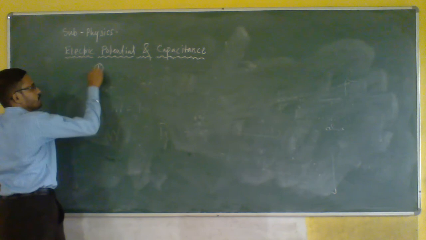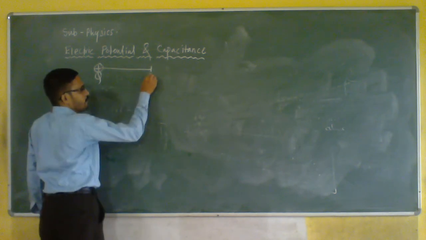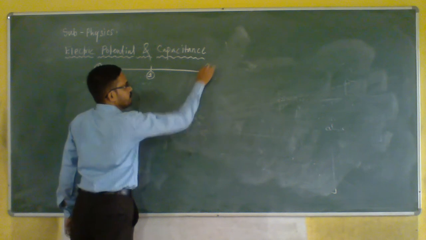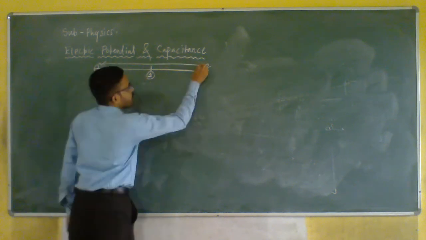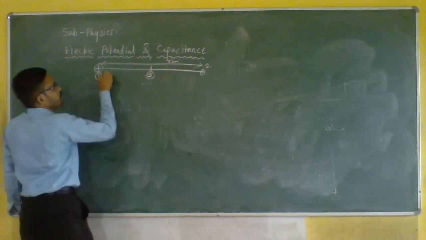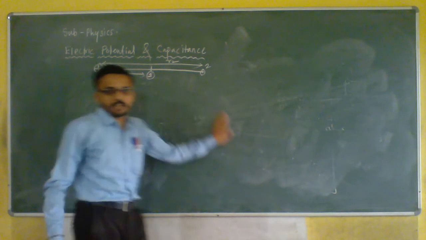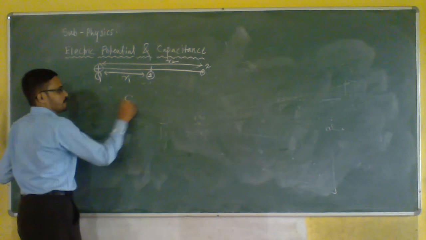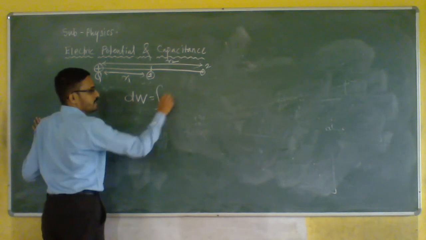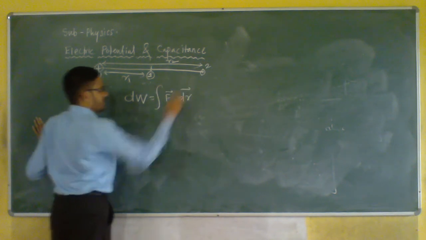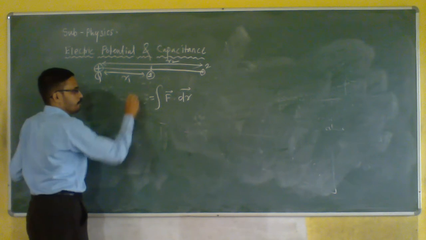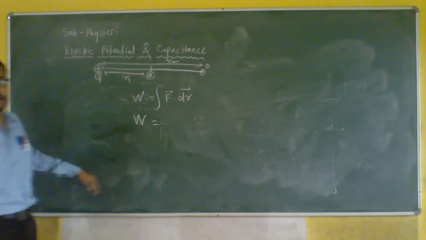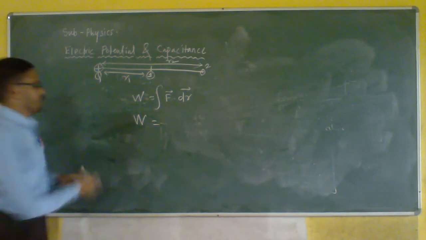So first, I have just given the concept. This is a Q, this is positive, and this is R1. So I will call this point 1, ना, and ये point 2, है ना. So this is my R2, and this is my R1. So I am bringing my charge from R2 to R1. So work done, dW will be integration F dot dr. dW, not W. Are you able to get it? Otherwise I will write it all here.